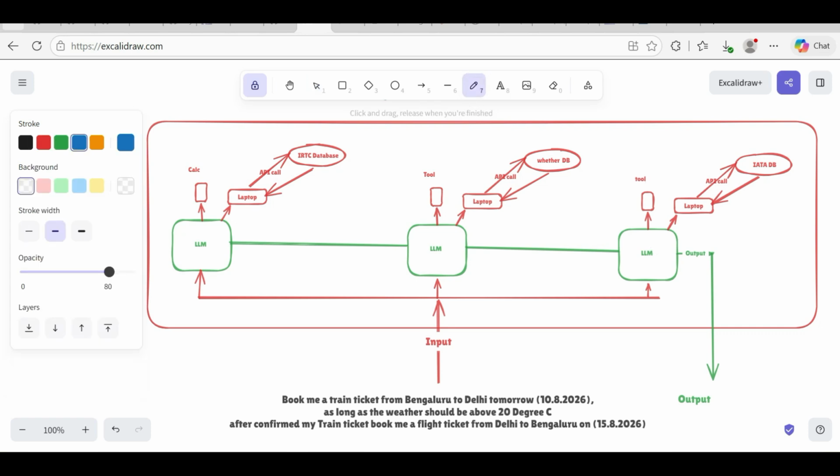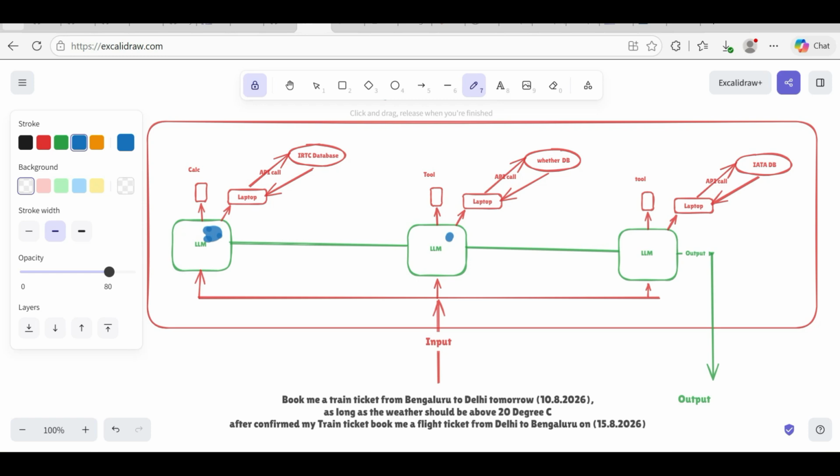When you give the input, it will check the IRCTC database and check each and every aspect, which means it will make your journey very easy. Cost-wise, seat-wise, train-wise, it will check and make you a good deal. Likewise for the weather, it will take the information and give the positive signal.